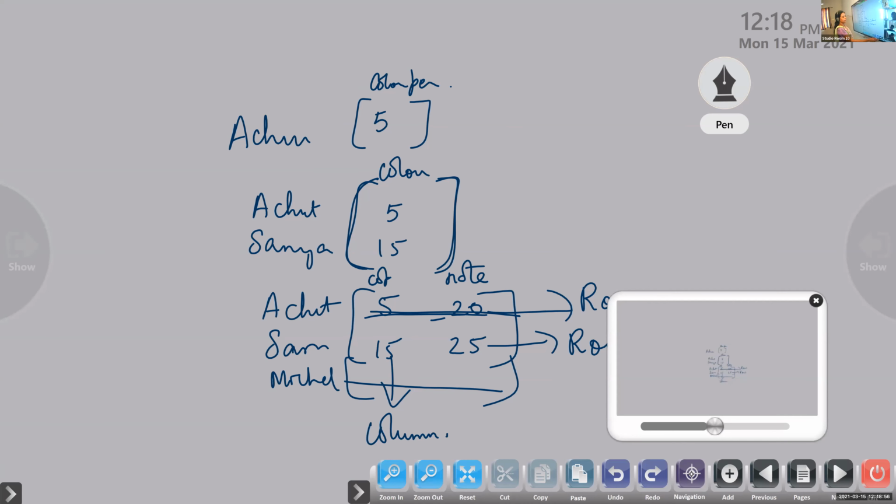Suppose B is equal to this matrix. Now tell me the order. Emmanuel, what is the order of B? 2 rows, 3 columns. So how are we giving the order? Not 2 into 3. What is the format you have to use? By. 2 by 3. 2 rows and 3 columns.